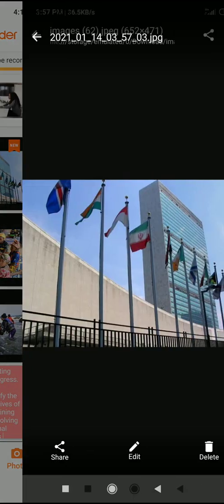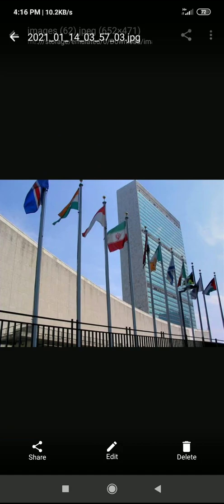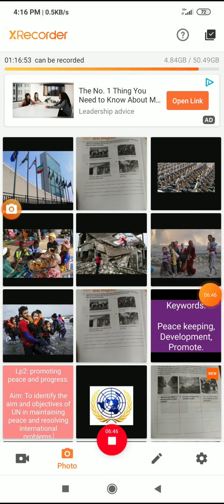You can see this building, right? This is the United Nations Organization in New York. This is a picture of that place. Go through the workbook, students.